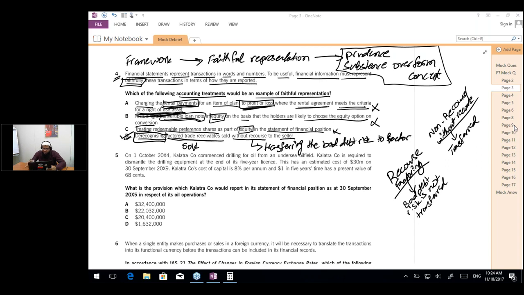Okay, Shazeb Mohammed is asking why not B? Shazeb, because in B the question is saying including convertible loan notes in equity. Are convertible loan notes recorded in equity? No, they are split between liability and equity. So the accounting mentioned in part B is incorrect. We do not record convertible loan notes as equity, even based on the fact that the loan note holders would select the conversion option. Even if they are going to select the conversion option, we still record it as both liability and equity and not only as equity.